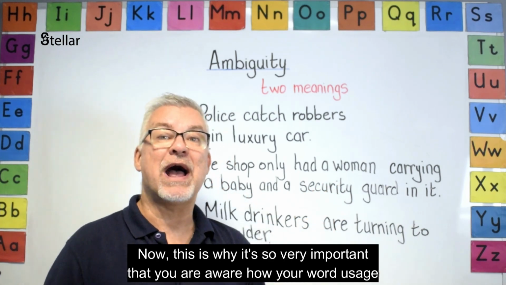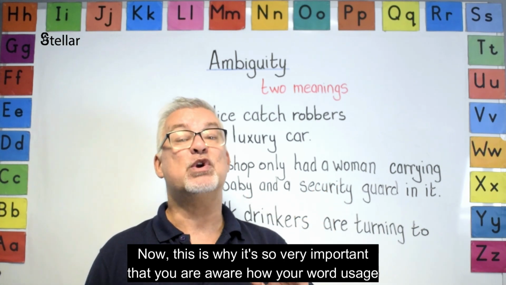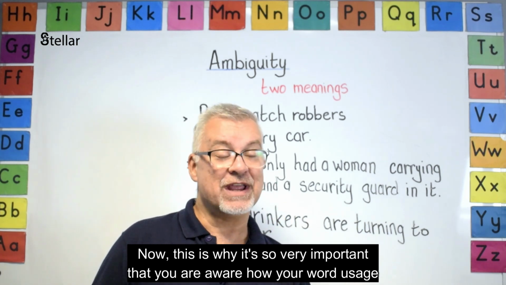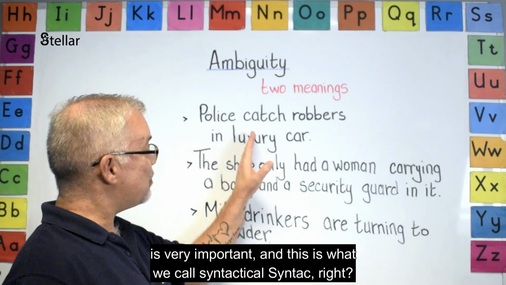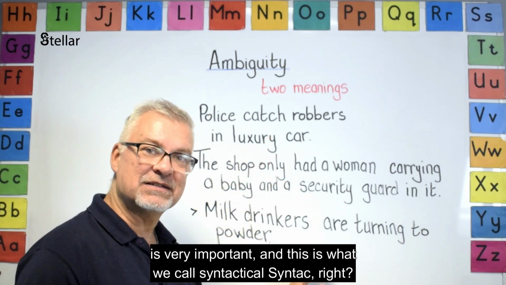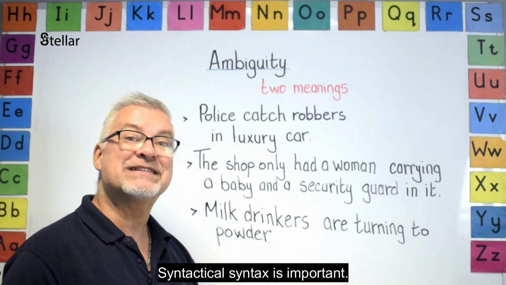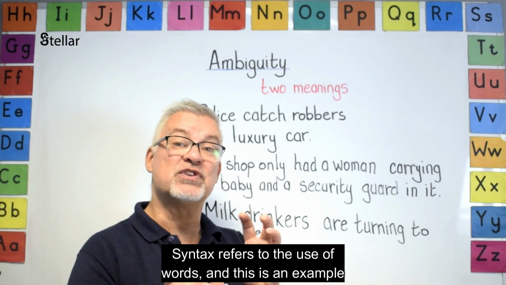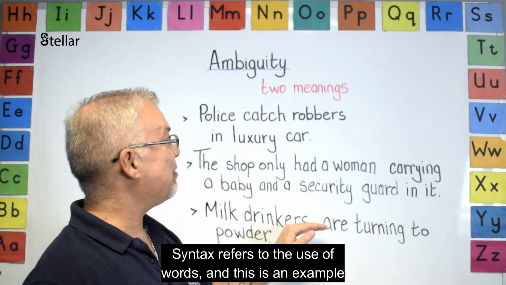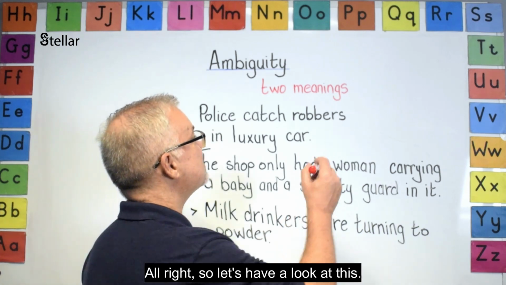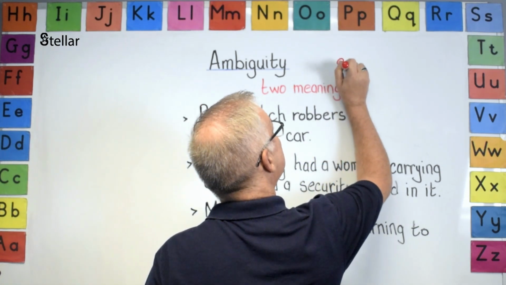Now, this is why it's very important that you are aware of how your word usage matters. And this is what we call syntactical. Syntax, right? Syntactical. Syntax is important. Syntax refers to the use of words, and this is an example of syntactical ambiguity. All right, so let's have a look at this. It's like this.